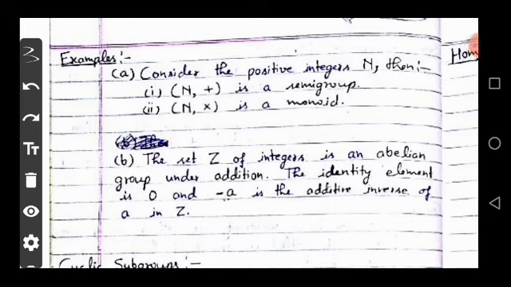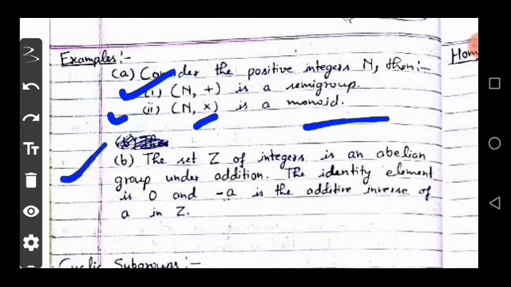Take the positive integers. With the addition operation, it is a semigroup because it follows the associative property, and with the multiplicative operation it is a monoid because it follows both properties of a monoid, associativity as well as the identity element.